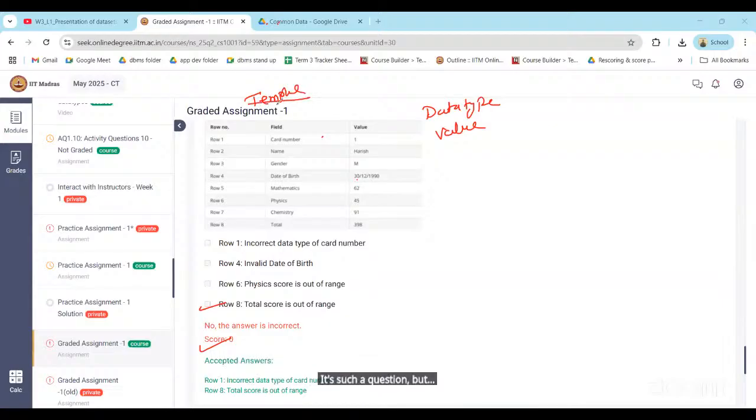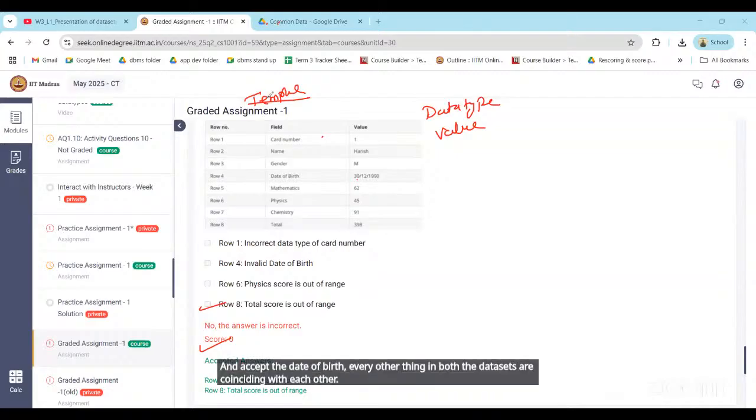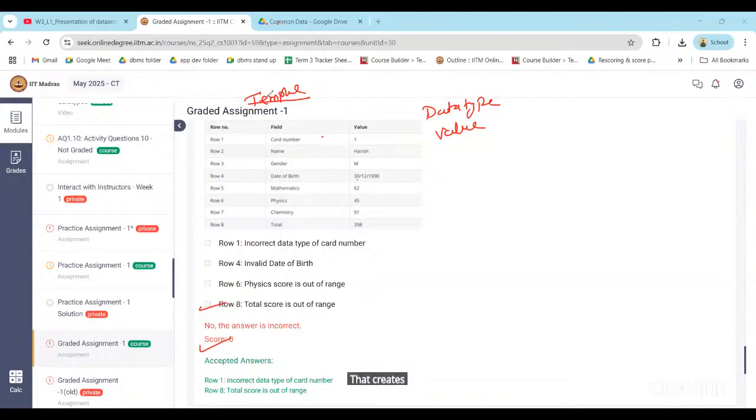Then the other data should also have been different. Except the date of birth, every other thing in both the data sets is coinciding with each other. That creates confusion. In the exam, you don't get the entire data set, right? You only get the template. So you would not even know Harish's date of birth during the exam. But here, as it's mentioned, the score data set, so I think options 2 and 4 should be correct. We are saying the template should be followed.